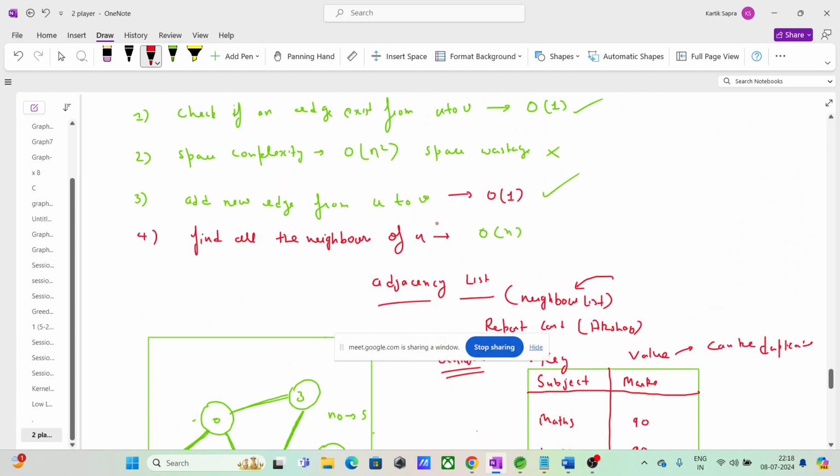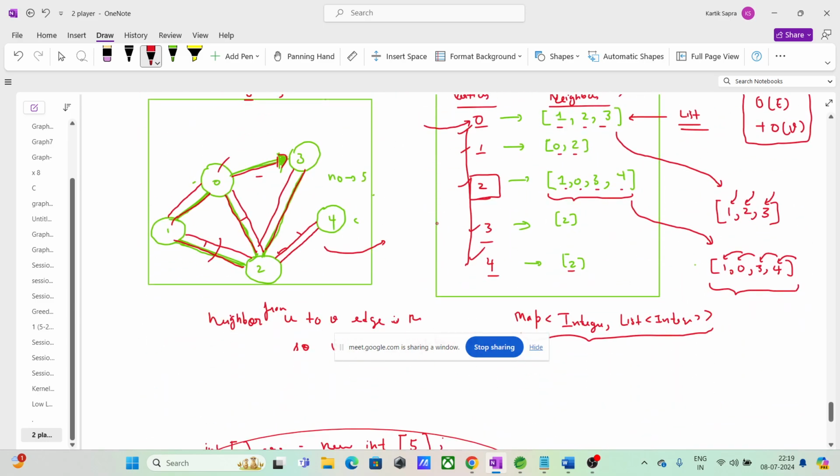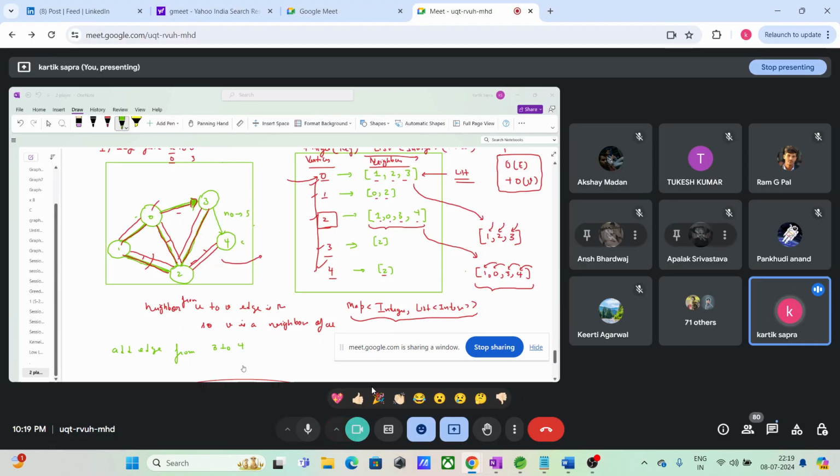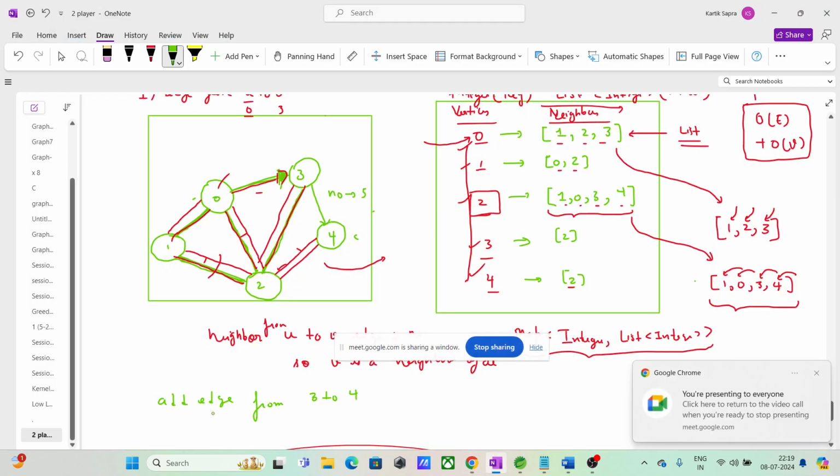Another thing, add new edge from u to v. Let us suppose you want to add a unidirectional edge from 3 to 4. Add edge from 3 to 4. How will we do that? The question that arises is how we will do that.